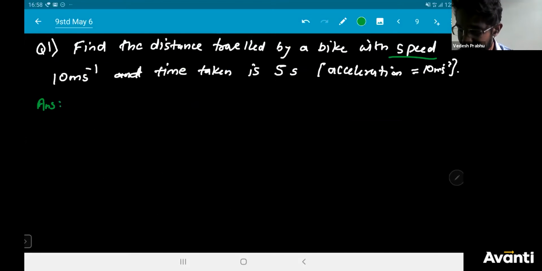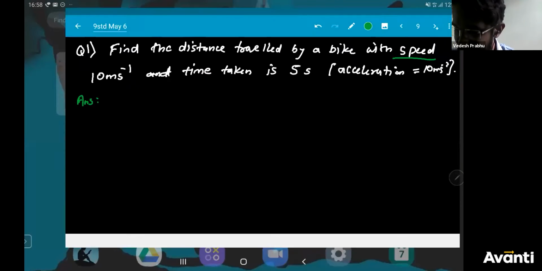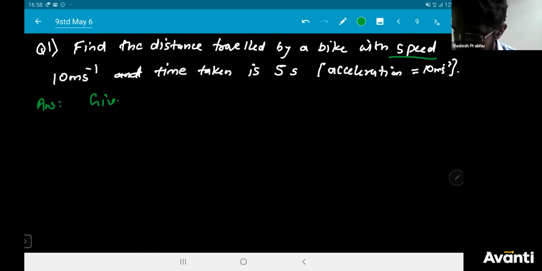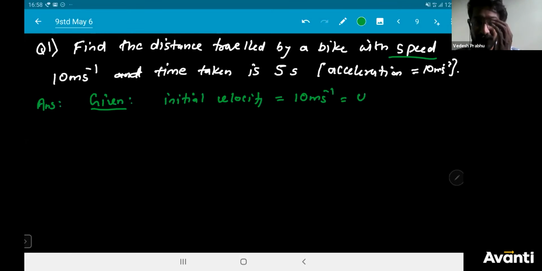So the first thing is to write all the given quantities. I am writing here: given. Velocity, what velocity? This is initial velocity, 10 meter per second, which is my u. U is initial velocity. Next, they have given time. Time is 5 seconds. They have also given acceleration. Acceleration is 10 meter per second square.